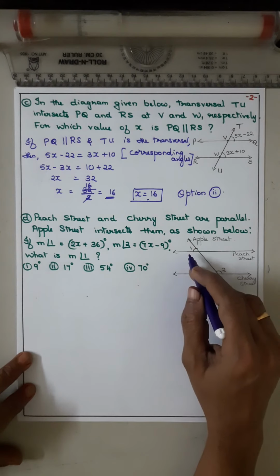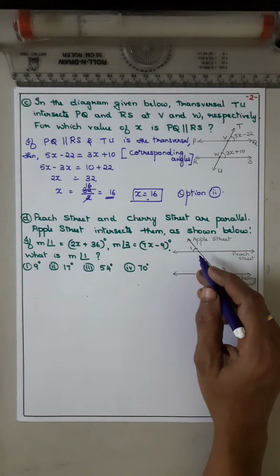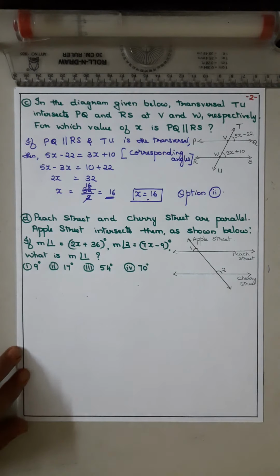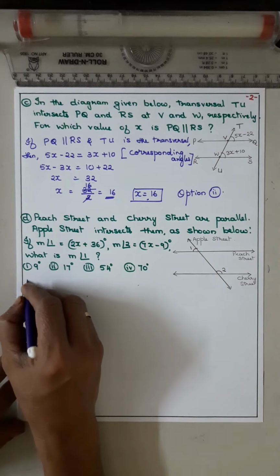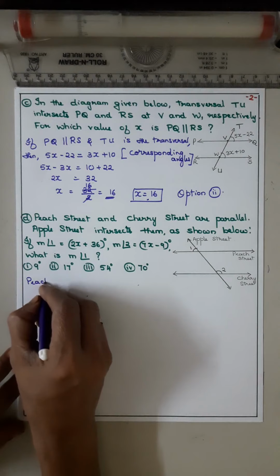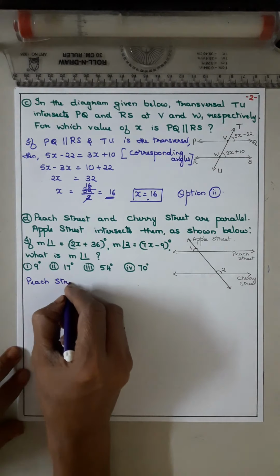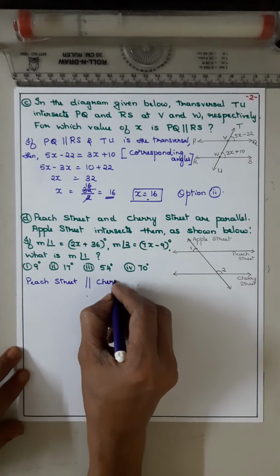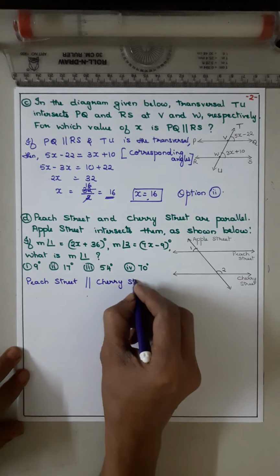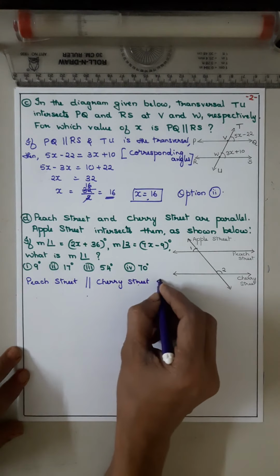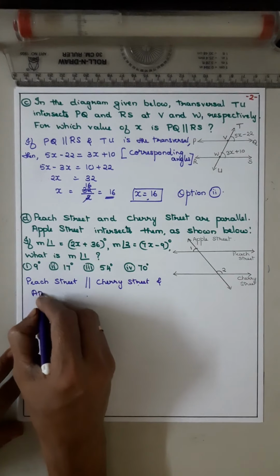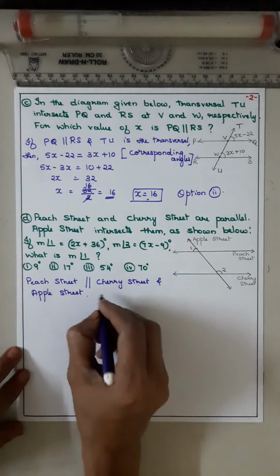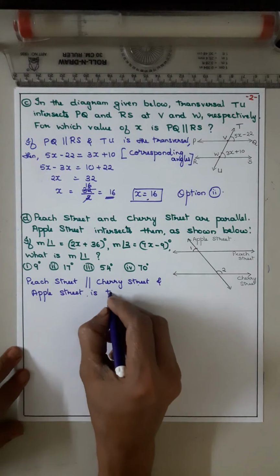We have to find out the measure of angle 1. So for that, first we have to find out x. So it is given Peach Street is parallel to Cherry Street and Apple Street is the transversal.